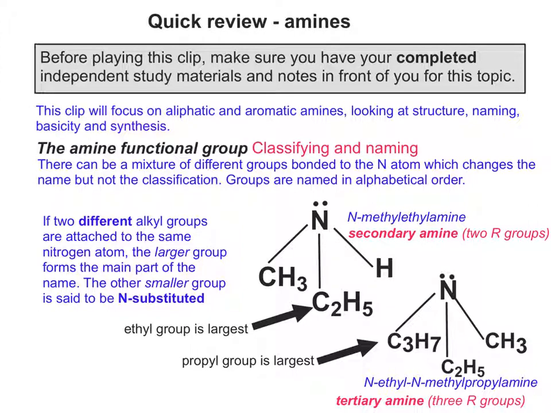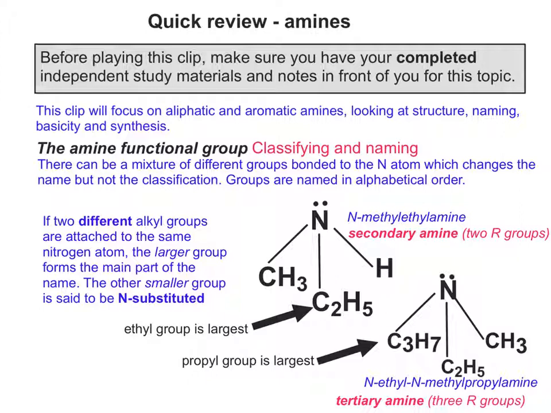If you get two different groups, two different alkyl groups for example, attached to the same nitrogen atom, the larger group forms the main part of the name. So if we take the one towards the top of the screen, the ethylamine is the main part of the name. The reason for this is the ethyl group is the largest group attached to the nitrogen, so the other smaller group is said to be N-substituted. So in this case the methyl group is the smallest out of the two groups, so it's called N-methyl ethylamine.